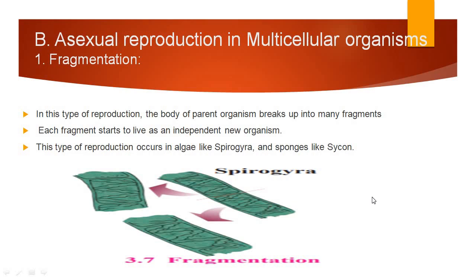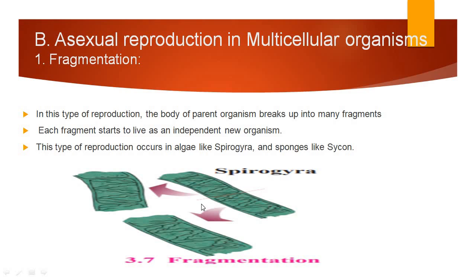The second mode of asexual reproduction is asexual reproduction in multicellular organisms. So the first type is fragmentation. This type of reproduction mostly occurs in the case of spirogyra. What happens in this reproduction? The parent organism breaks up into many fragments. This is the parent organism. This spirogyra is the parent organism.